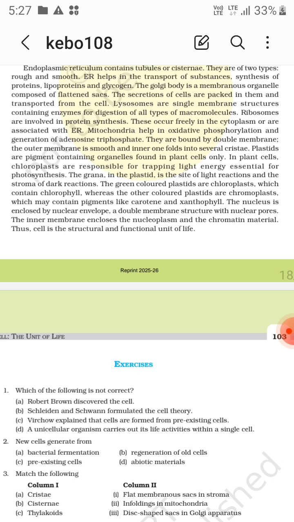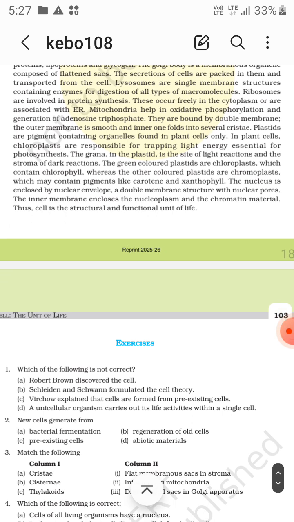So chromoplast plastids contain pigments like carotene and xanthophylls. They give the orange or similar colors.